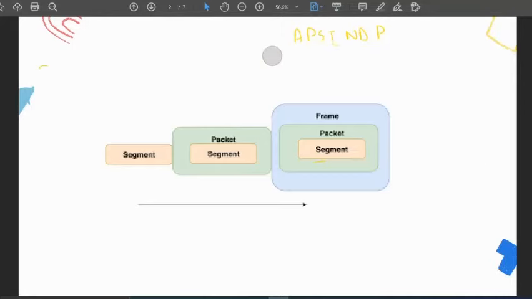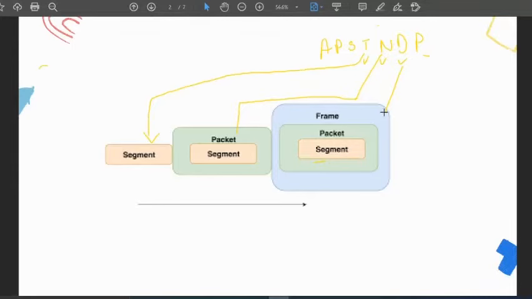Now if you remember, I have explained in the OSI model the order A, P, S, T, N, D, P. That was the physical layer. This is the data link layer, this is the network layer, this is the transport layer. In the data link layer we were focusing on the MAC address or the physical address. The network layer focused on the IP address. If you remember, I have explained all these things.